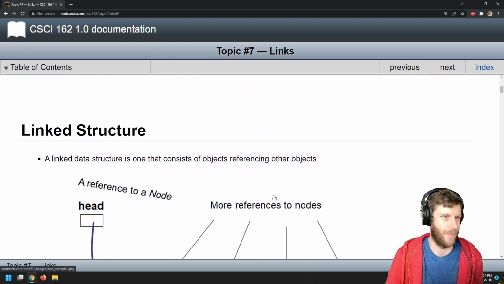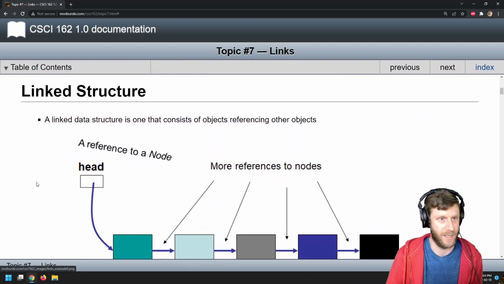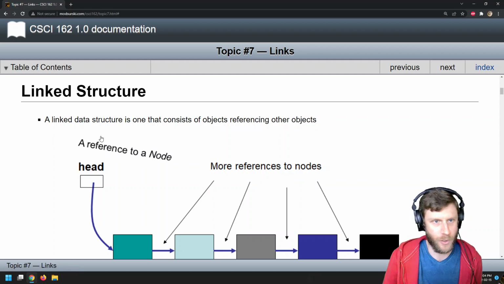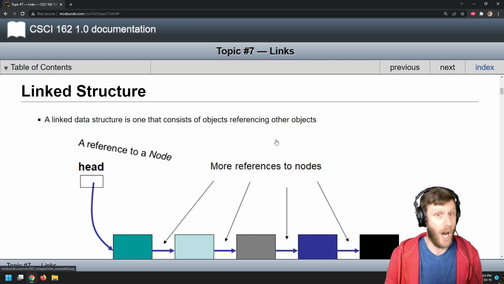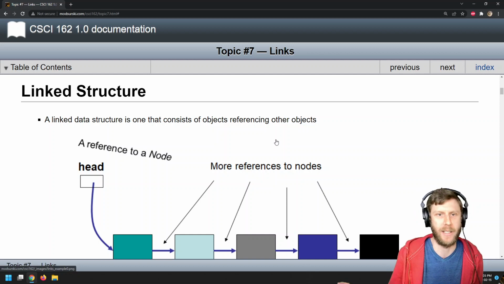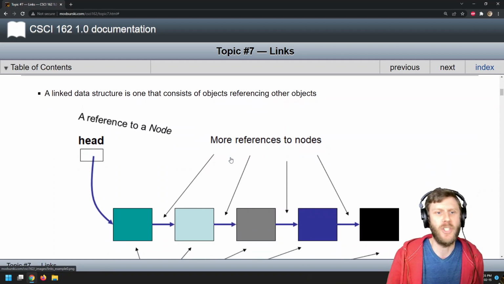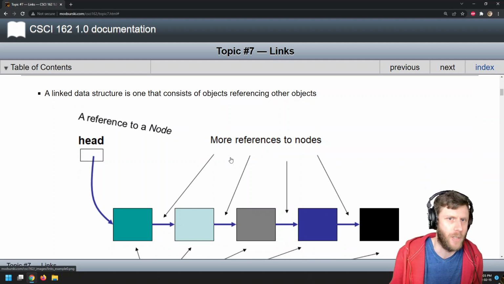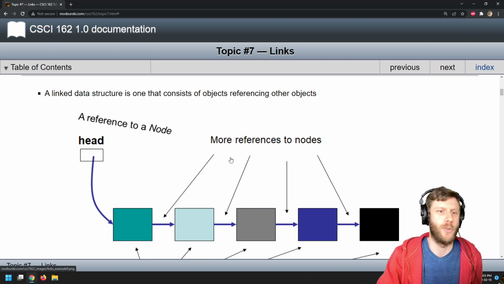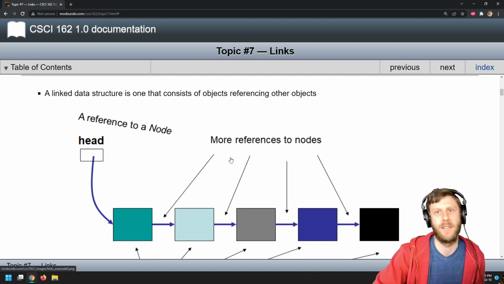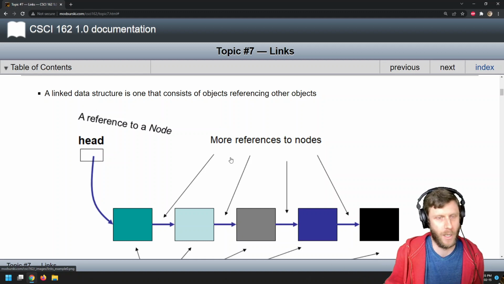Now we're going to have something called linked structures instead. A linked structure consists of objects, very simple objects, a lot of the time we call these nodes, that just contain some information and then a reference to their subsequent node, the successor.